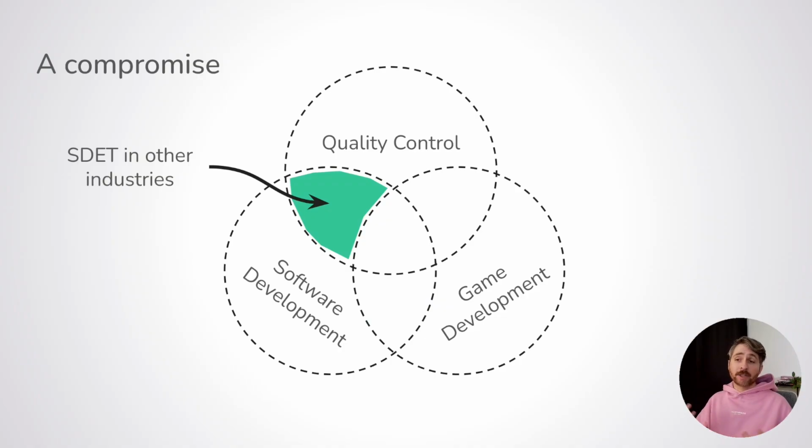Finally, you have, in my opinion, the most promising profile: the SDET working in different industries. They already know test automation, just not for video games. So it's really easy to teach them the specificities of automated game testing, so they can be up and running quickly. They mostly have the skills, and coupled with the attractiveness of jobs in the game industry, because a lot of people want to work in video games, it usually makes them easier to hire than the other two.